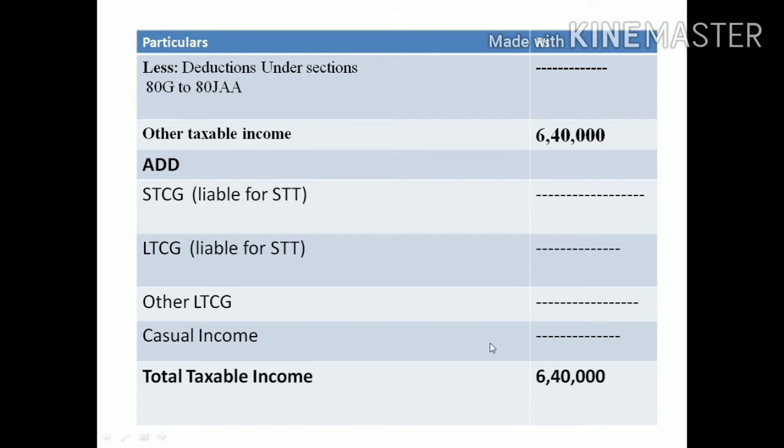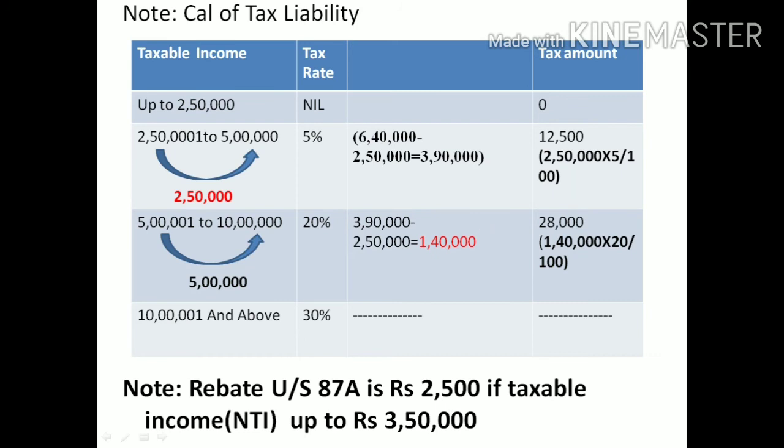Okay, on this we calculate the tax liability of this individual. As an individual, go for slab rate. Total income is 6,40,000. In that, exemption 2,50,000. The remaining amount we have is 3,90,000. On this, tax liability needs to be calculated on the basis of slab rate. What's the first slab? 2,50,000 to 5 lakh. How much difference? 2 lakh 50. How much income do you have for payment of tax? 3 lakh 90, which is more than the difference. So go for calculation of slab rate on the difference amount.